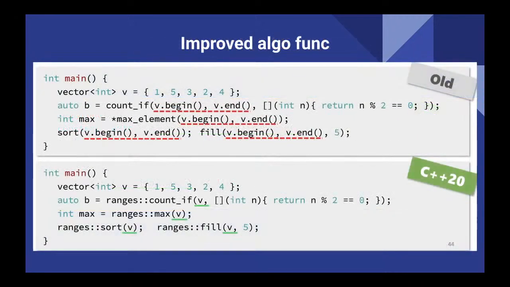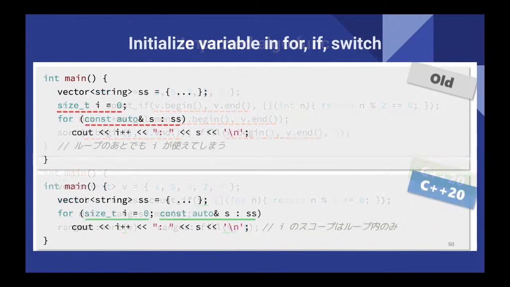They improved the algorithm functions. Algorithm functions are also improved a lot. The top one is the previous one, the bottom one is C++20. Previously we gave v.begin, the first pointer, and the end pointer, but we don't have to do that anymore. With ranges max and then v, that is a vector container, if we pass this, it will automatically do that. We are kind of used to seeing the begin and end things, but now it's not necessary.